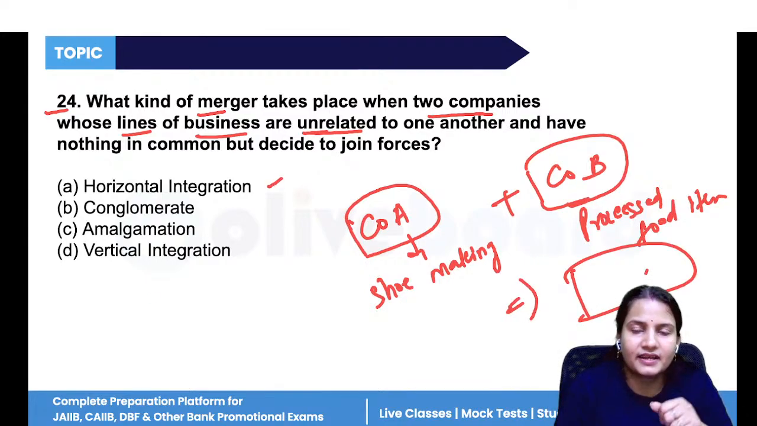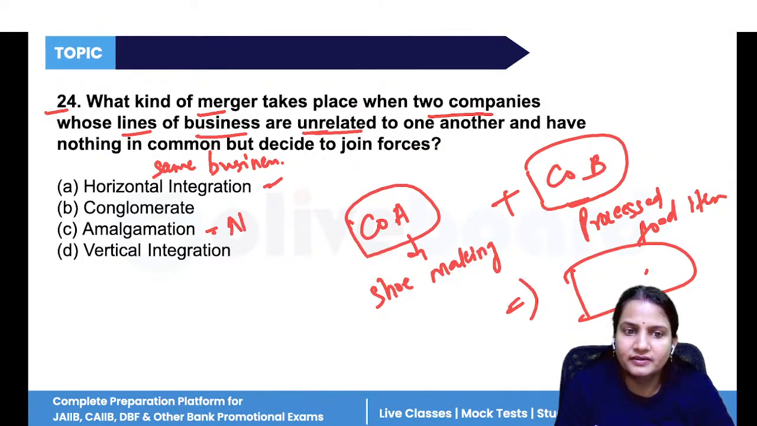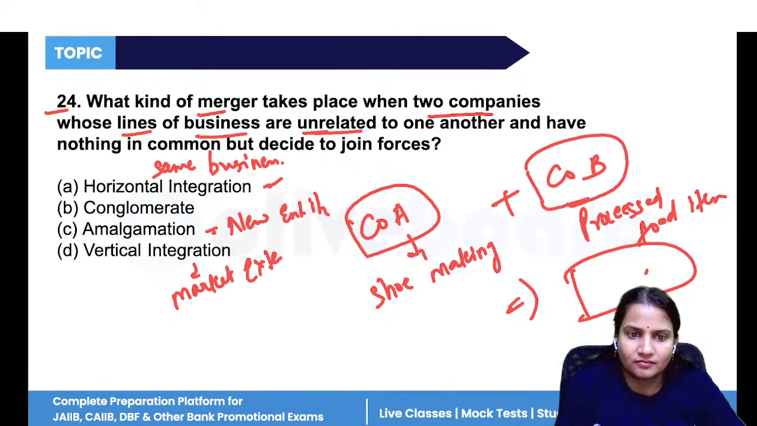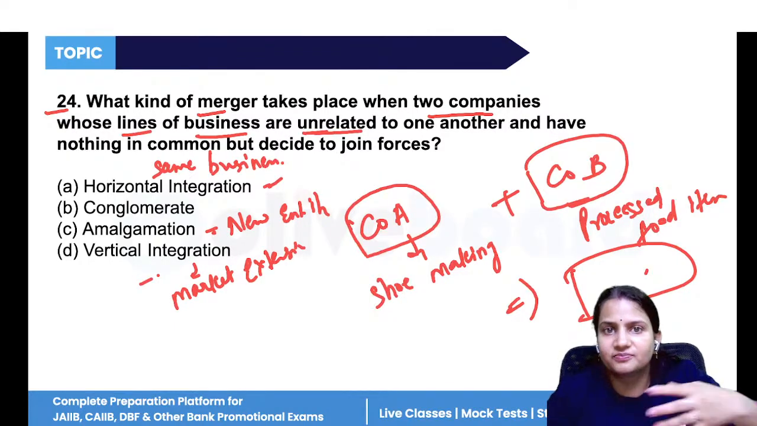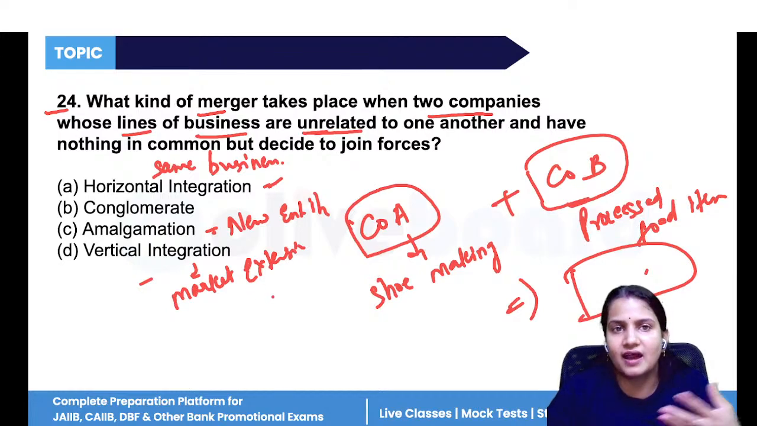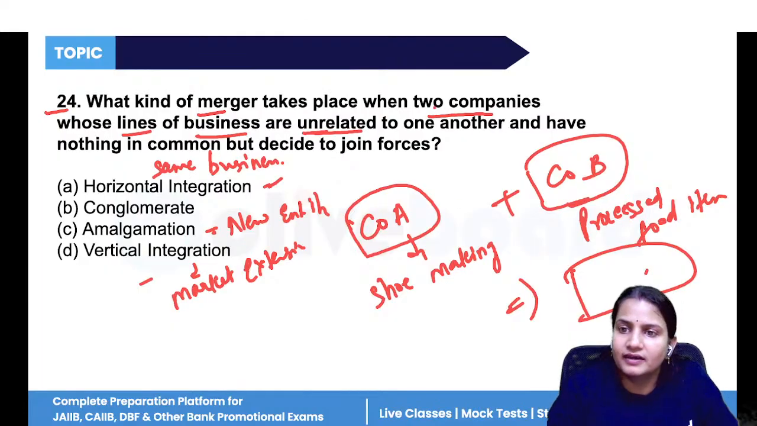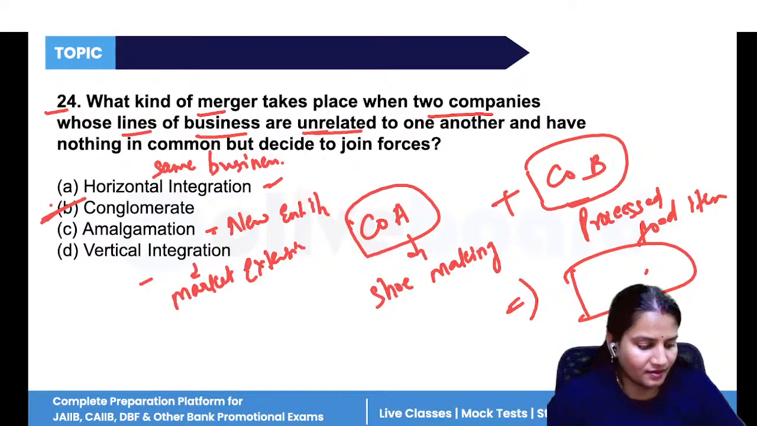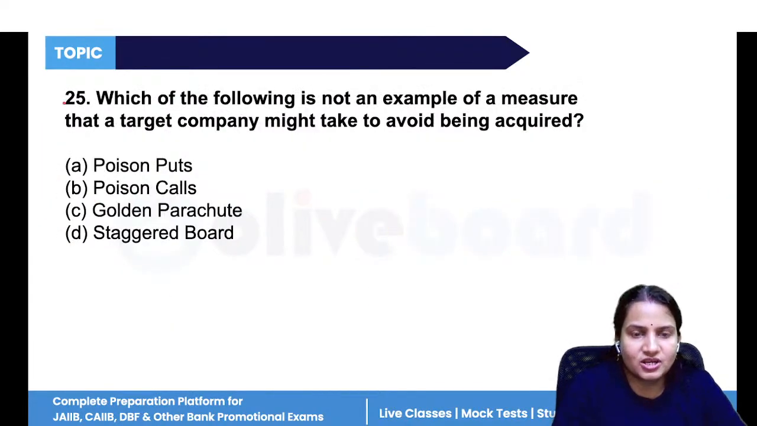Horizontal integration is when companies merge in the same or a related business. Amalgamation is when two companies combine and form a new entity. Vertical integration is for the expansion of the supplier and manufacturing relation. Now, when two unrelated companies combine together, it is known as conglomerate. Clear? Next, question number 25.